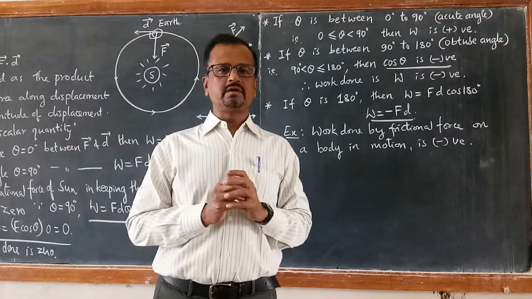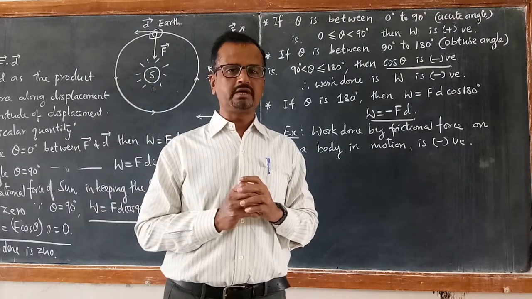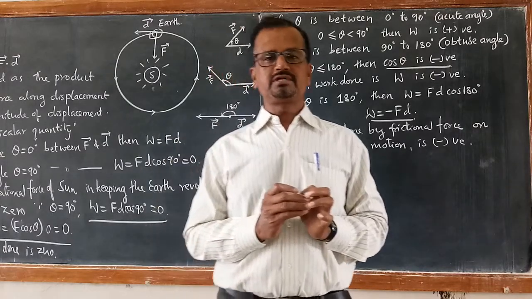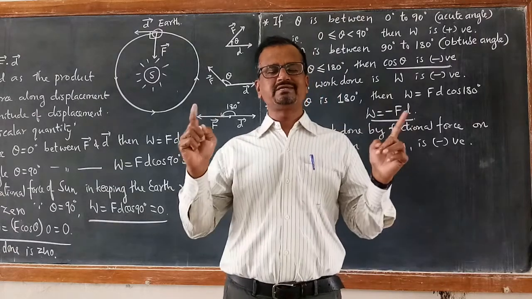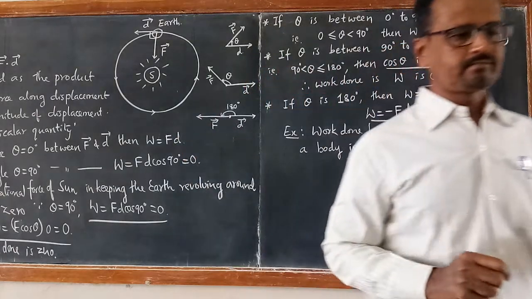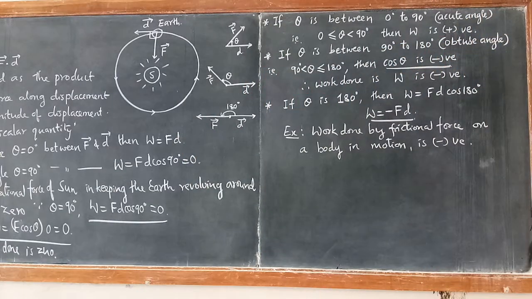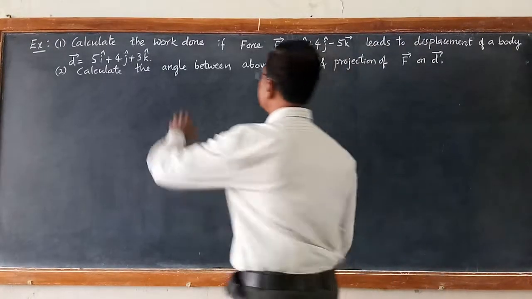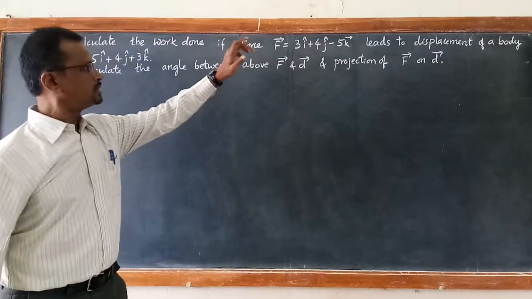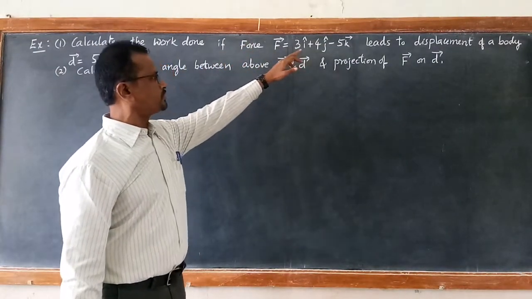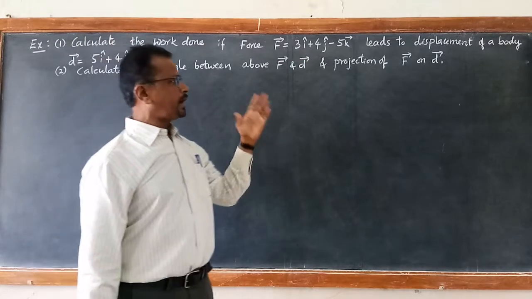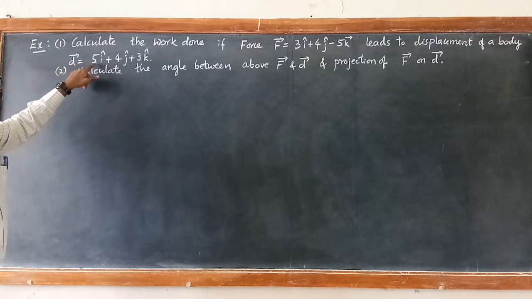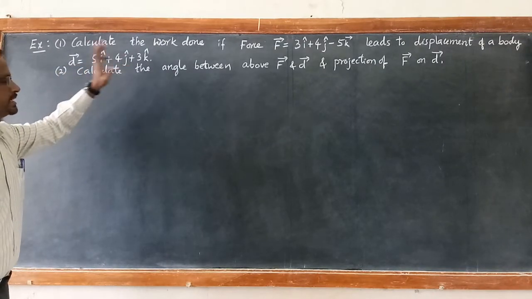Now let us solve some important problems that will help you to understand the meaning of the scalar product of force and displacement vector, which is giving rise to work done. So this is a problem. Calculate the work done if a force F equal to 3 i cap plus 4 j cap minus 5 k cap acting on a body leads to a displacement d equal to 5 i plus 4 j plus 3 k.